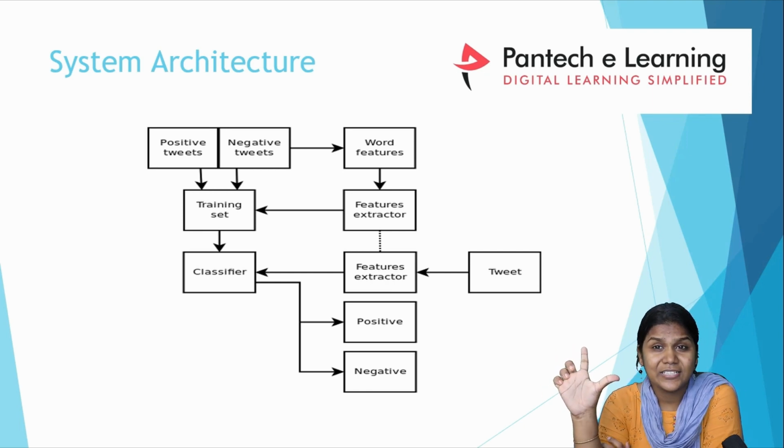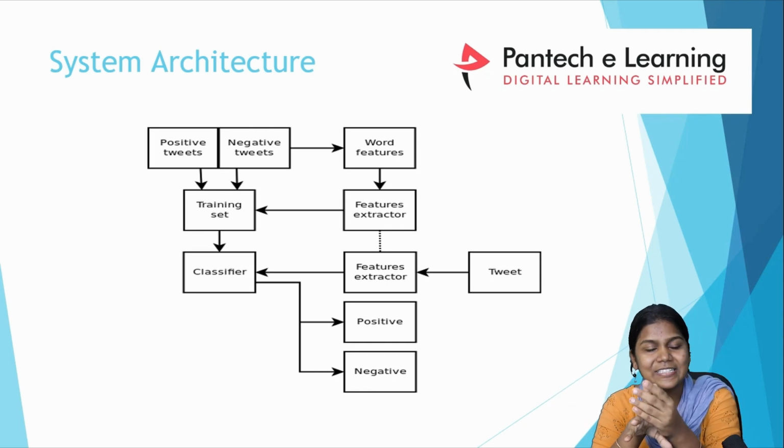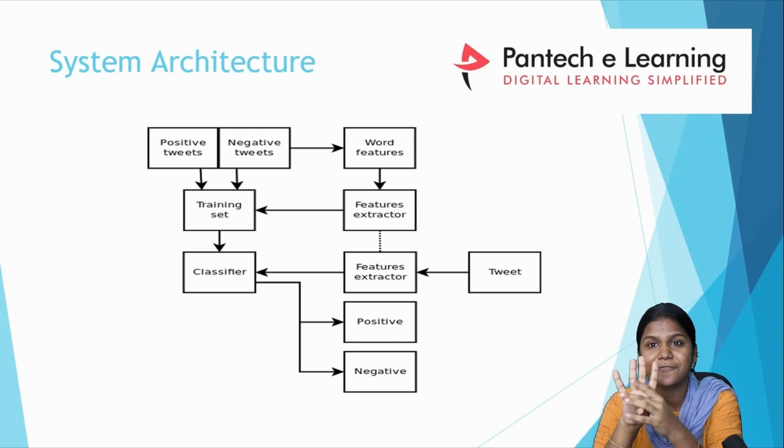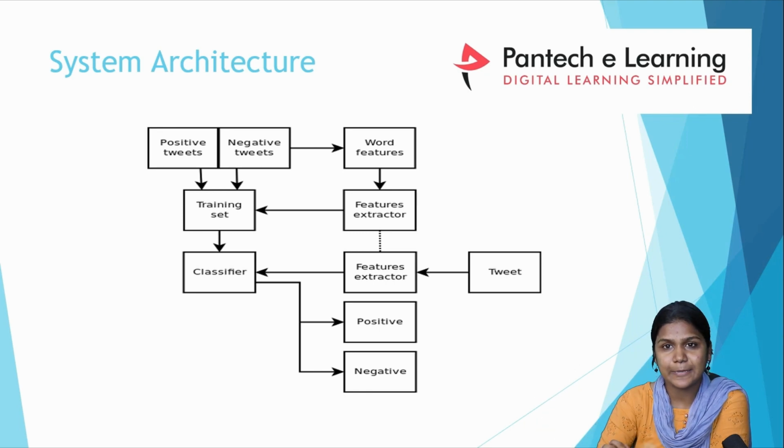First one, tokenization. Second one, remove the stop words. Third one, extract the root words. Fourth one, apply TF-IDF vectorizer. And fifth one, apply the count vectorizer. So what are these steps representing?